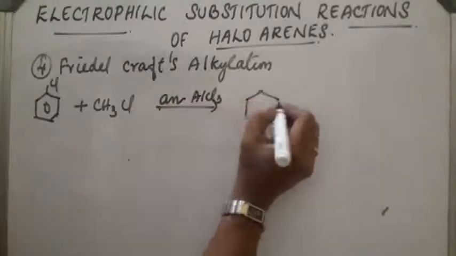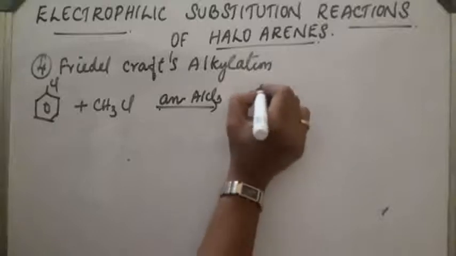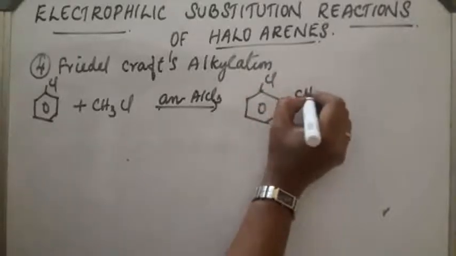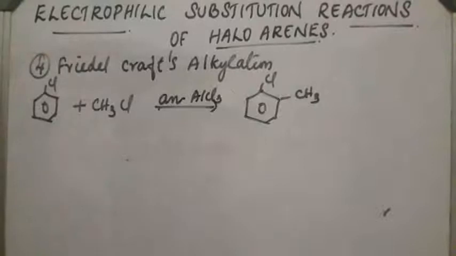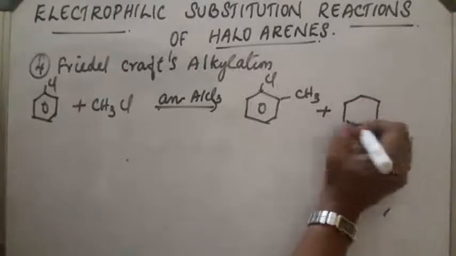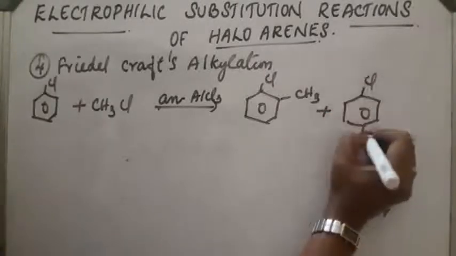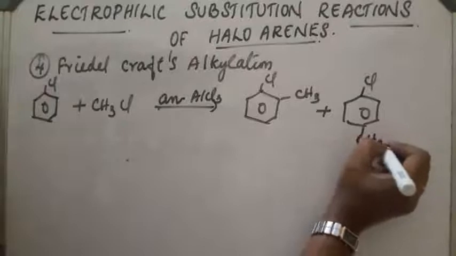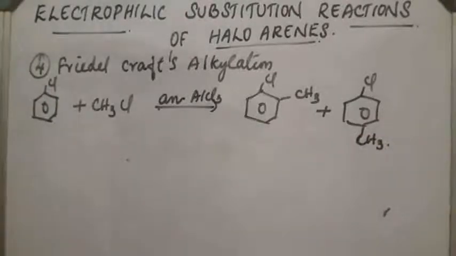The CH3 group gets substituted at the ortho and para positions. So orthochlorotoluene and parachlorotoluene are obtained. This product is the minor product and this will be the major product.